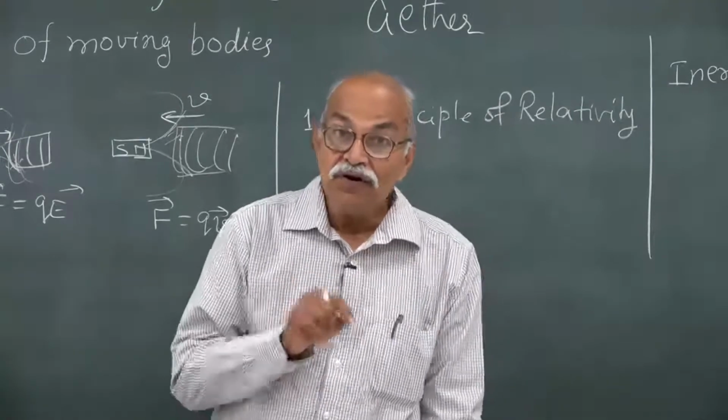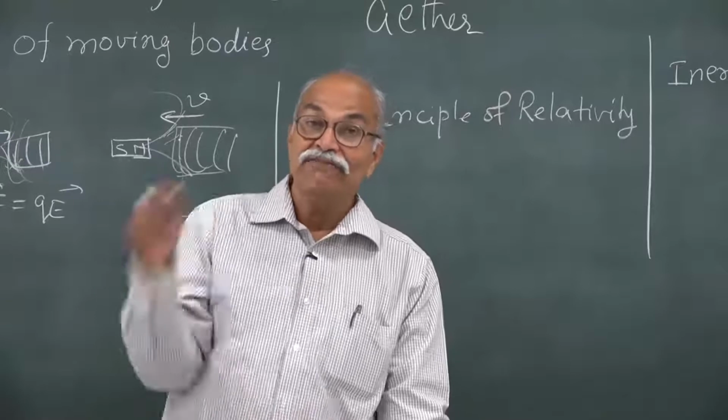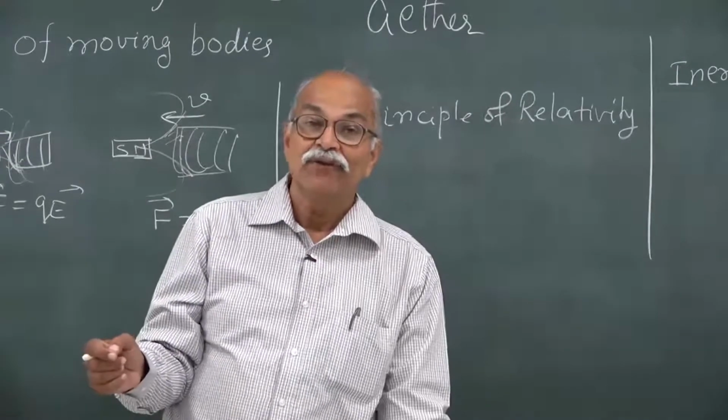So, all laws of physics are the same in all inertial frames of reference,